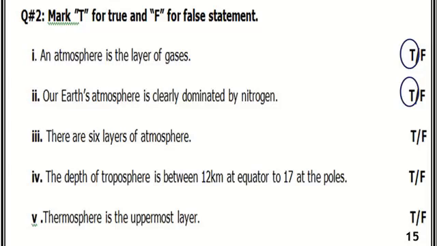Number 3, there are 6 layers of atmosphere. No, we have 5 layers. It's false. Number 4, the depth of troposphere is between 12 km at equator to 17 at the poles. No, this is false. Number 5, thermosphere is the uppermost layer. No, that is false.